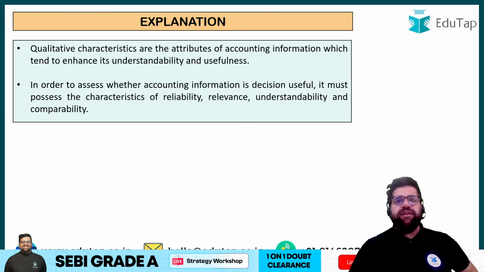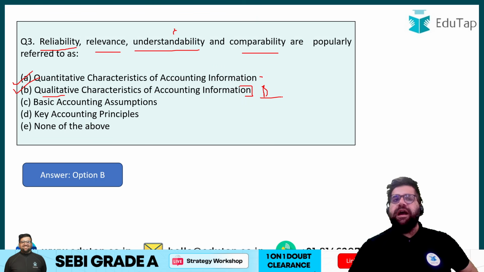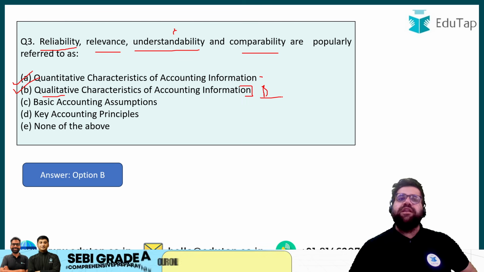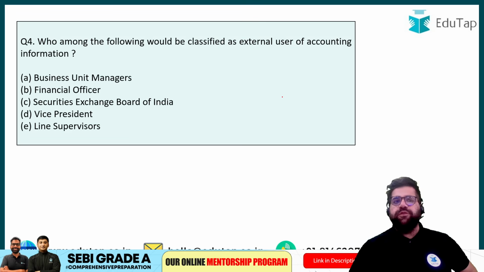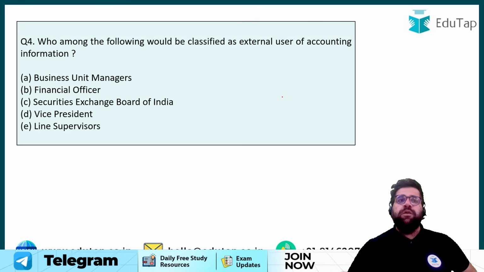Remember, qualitative characteristics are important for you, so please study them from whatever source you are studying. I have told you the basic meaning of reliability, relevance, understandability, and comparability. Next, question number 4. Who among the following would be classified as an external user of accounting? So there are two users of accounting, right? Internal and external. The question is asking you which one is external.